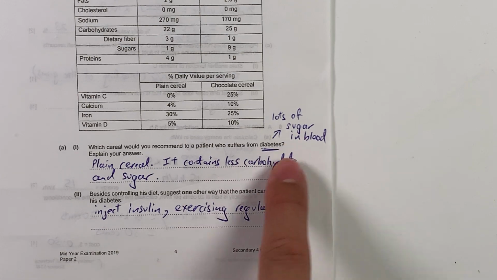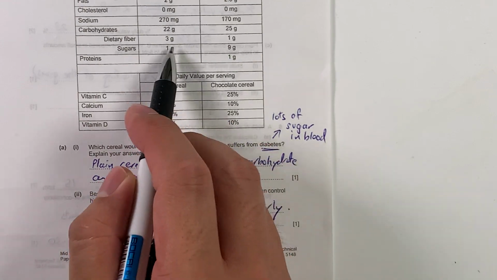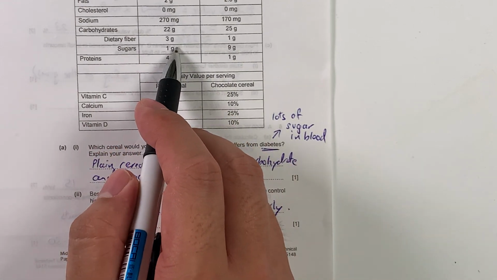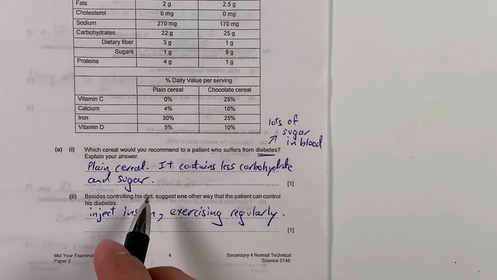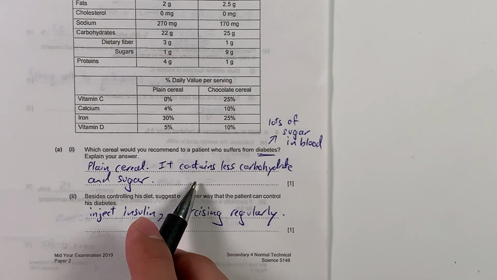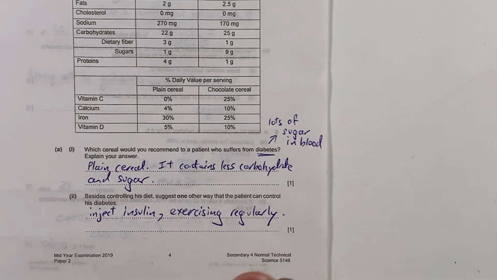Having that in mind, if you look at the data that is given, you notice that for sugars, these two, 1 gram and 9 gram, plain cereal has a lower amount of sugar. Also keep in mind that carbohydrates will eventually turn into simple sugar as well, so it will contribute to the diabetic problem.